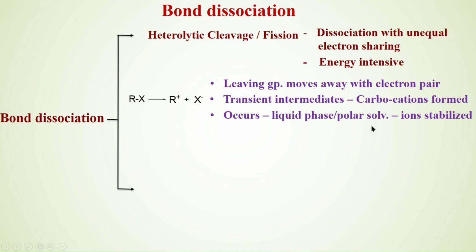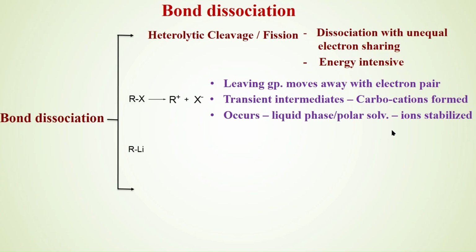This reaction, heterolytic cleavage or fission, occurs either in liquid phase or in the presence of a polar solvent. In the presence of a polar solvent, the plus and minus ions are stabilized by the polar ions of the solvent.